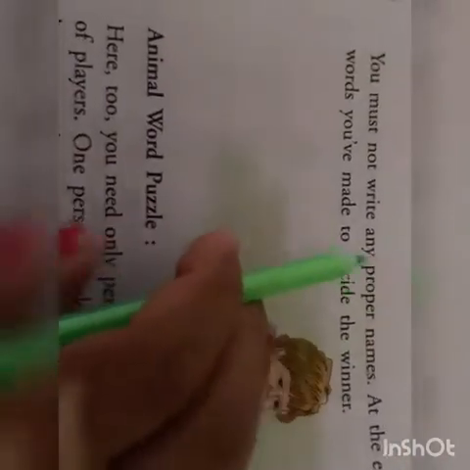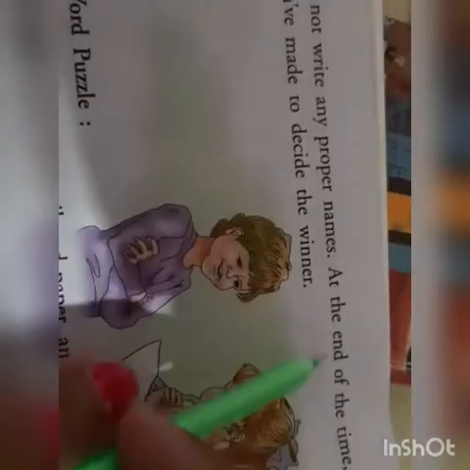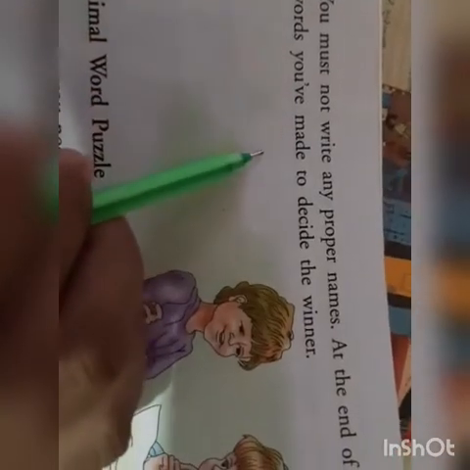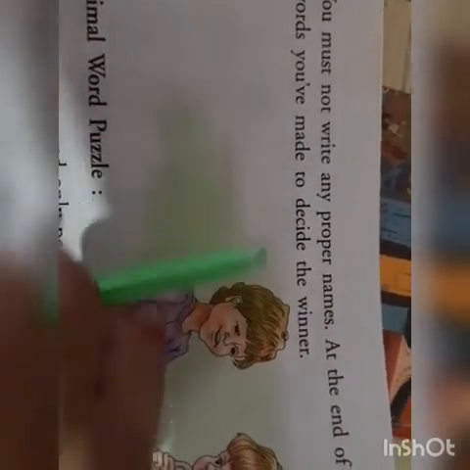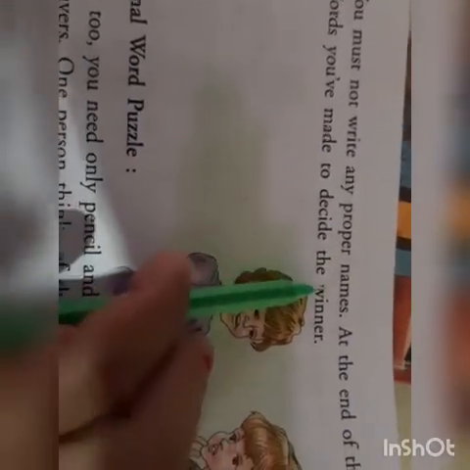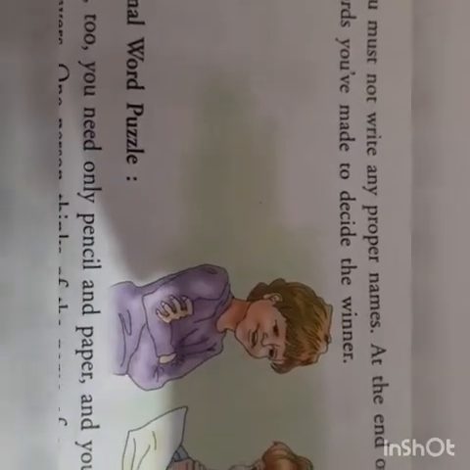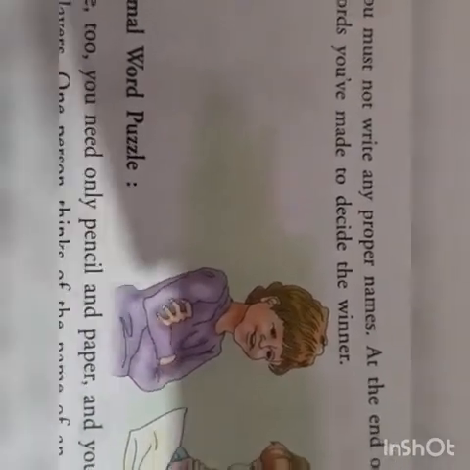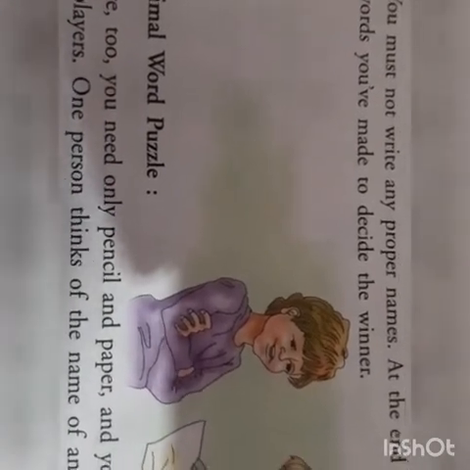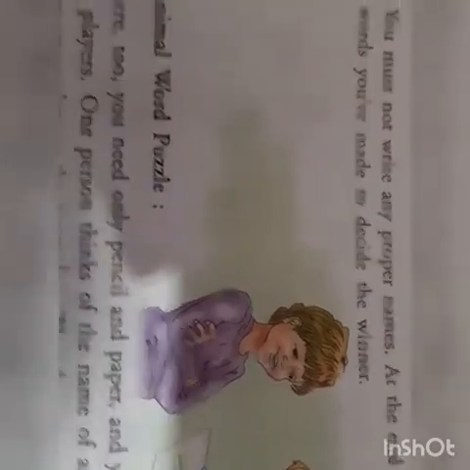Now moving on to page number 60. You must not write any proper names. At the end of the time, count the words you have made to decide the winner. Now you cannot write any proper names, मतलब किसी person का नाम इसमें नहीं लिखना है, बाकी आप कुछ भी words बनाकर लिख सकते हैं. And after the 5 minutes are over, all the players will count the number of words that they have made from the word nightingale. The one who has made the maximum number of words will be the winner.